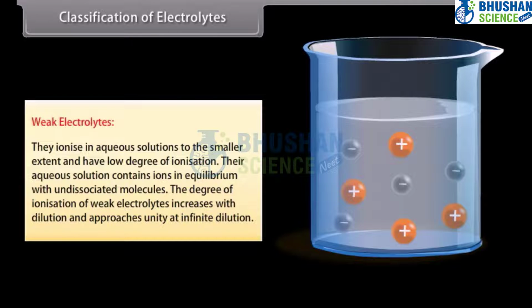The degree of ionization of weak electrolytes increases with dilution and approaches unity at infinite dilution. For example, NH4OH and CH3COOH.